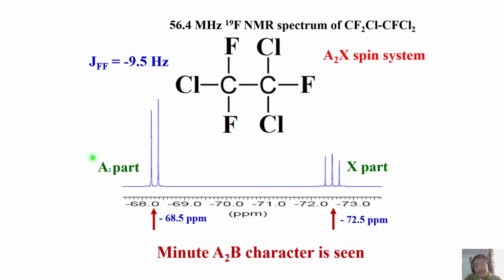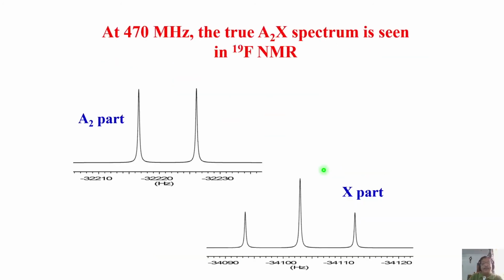But if you carefully observe, it is not just A2. See, this central line is split into small doublets. It is not exactly overlapping. In principle, when the A2 are perfectly equal, this should be a triplet. See that, it is not a triplet. There are 2 doublets. The central peak does not overlap. That means the couplings are not exactly equal. So there is a minute A2B character also seen. It is not A2X. Nevertheless, first order analysis is still feasible here. And this is the A2 part and X2 part.